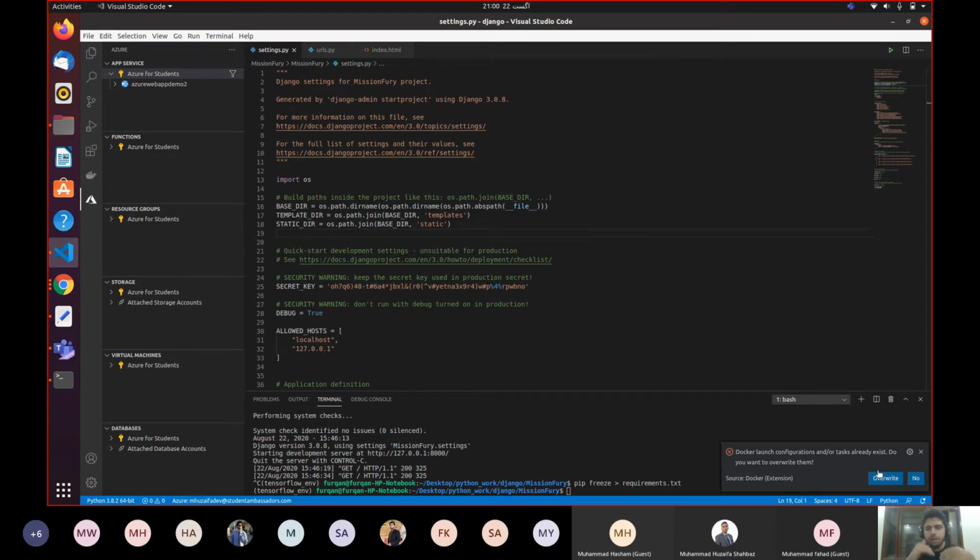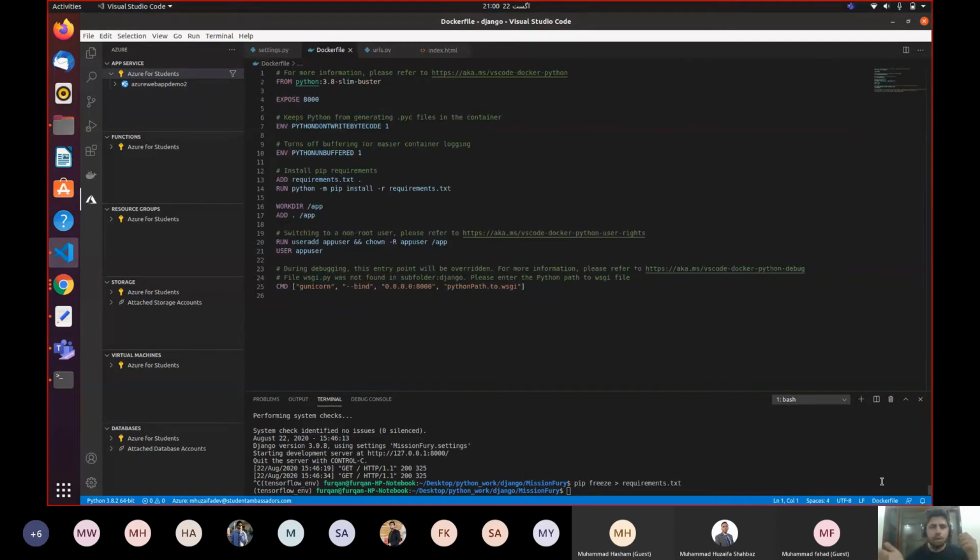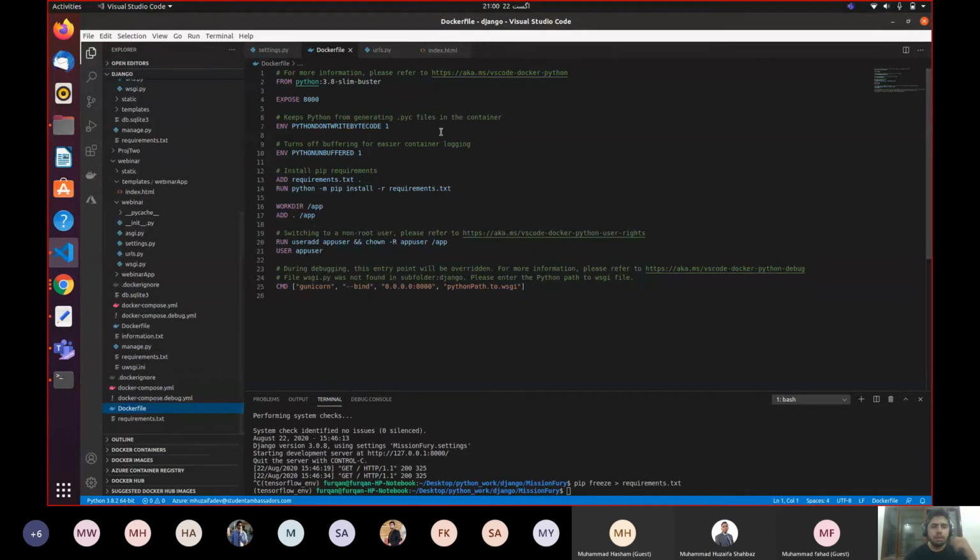Yes, so I created these configurations previously, so I'm gonna override these configurations so that I can show you everything again from scratch. So as you can see, the beauty of VS Code. Actually, we should have a separate course on VS Code. So how can we use VS Code? Because it contains so many things that we are not aware of.